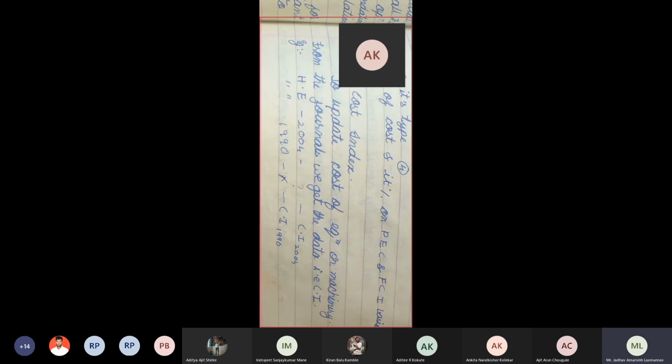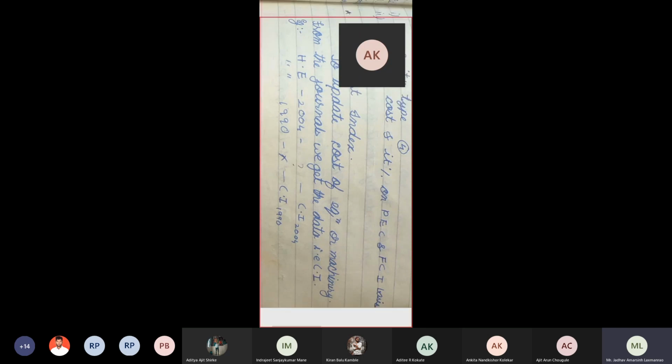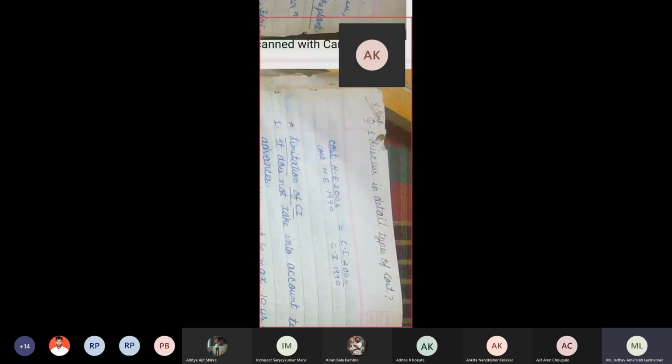So in journals, we are getting cost index of 2004 for that heat exchanger, and in 1990 for the same heat exchanger, and from that we can find out cost of heat exchanger in 2004. Hence, to update cost data of any equipment, we are having this provision of cost index. कसं काढायचं, काय काढायचं? For that we have a simple formula, so that we will discuss in the last part of this. So what is the formula?